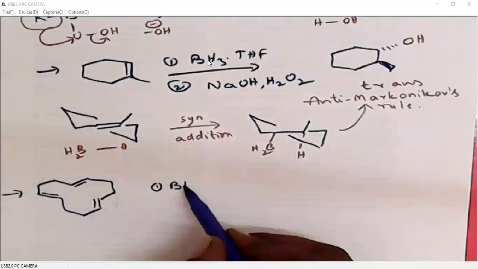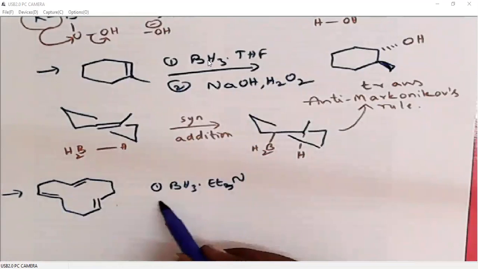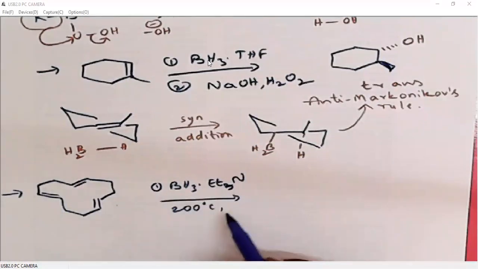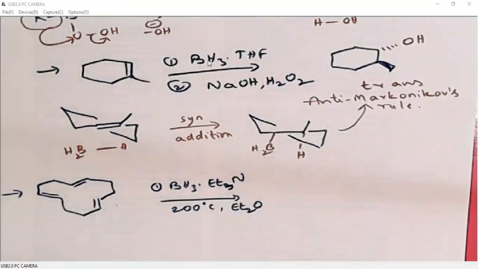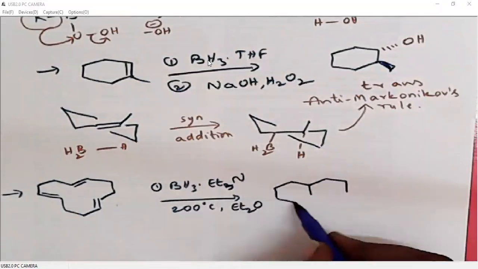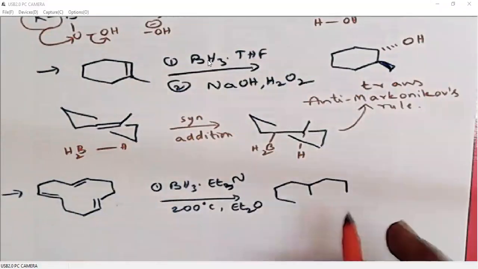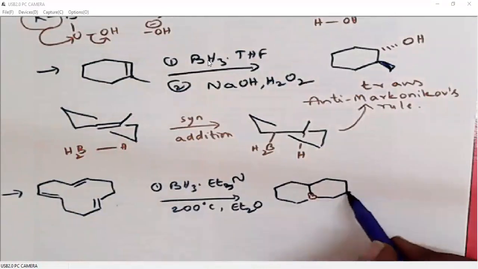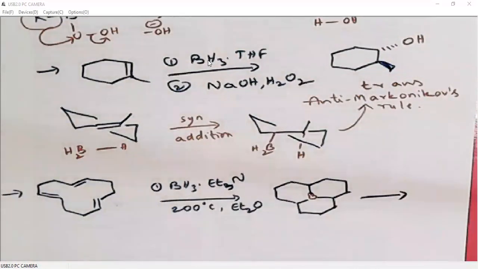When we reduce this molecule with diborane, because there are three double bonds in the molecule itself, hydroboration takes place three times. It generates a boron here, it generates such a boron here.